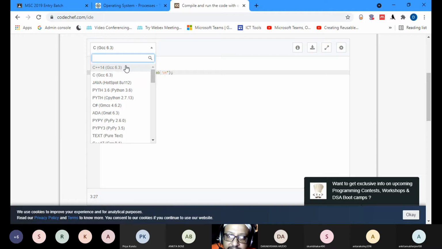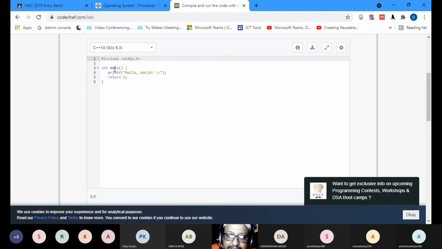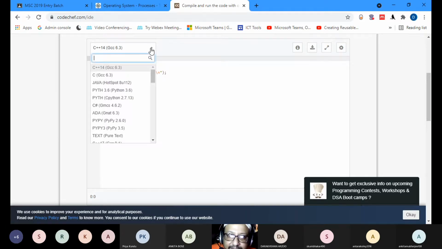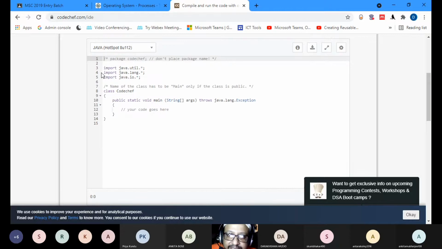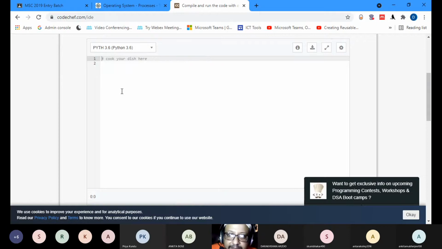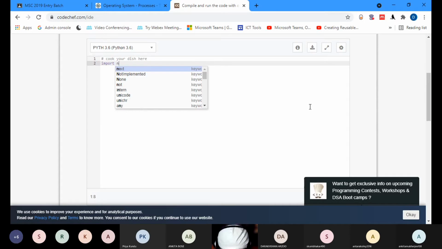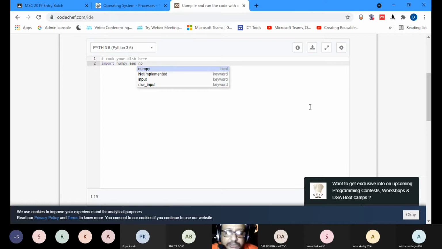For example, if you go to C++, you will see that it is a bit different. If you go to Java, you can see the language is a bit different. If you go to Python, it's different. Python is much simpler. In Python, you can easily code things like, for example, import numpy as NP, because they use a lot of Python to do work.